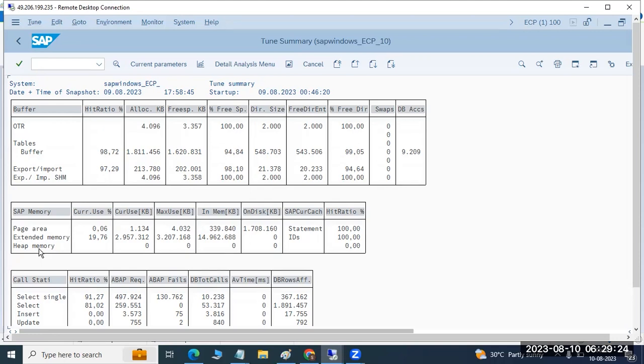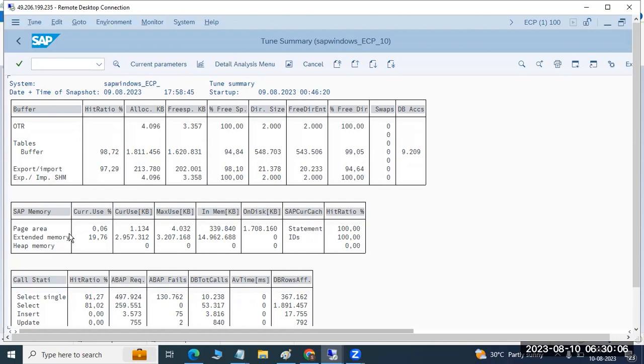First of all, it will go to the extended memory, role memory, role area. Then after that, extended, then heap memory. The page area means paging; some short dumps like "memory no paging" we will get. Whenever you go to the ST02 transaction code, sometimes the page area is very less, then we may get dumps like "memory no paging", which means the paging memory is very less here.